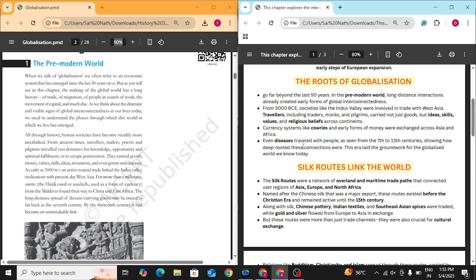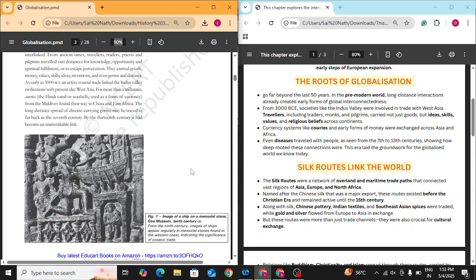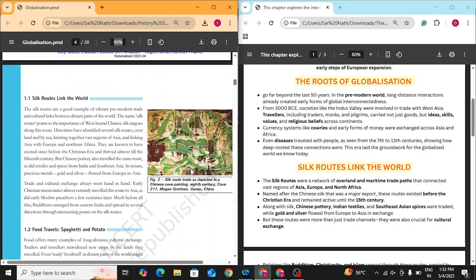These diseases were used as biological weapons by many colonialists for their conquest and the expansion of Europe. We'll talk about this in the later section on conquest, diseases and trade. Now we have discussed the roots of globalization. We'll move on to Silk Roads link the world.